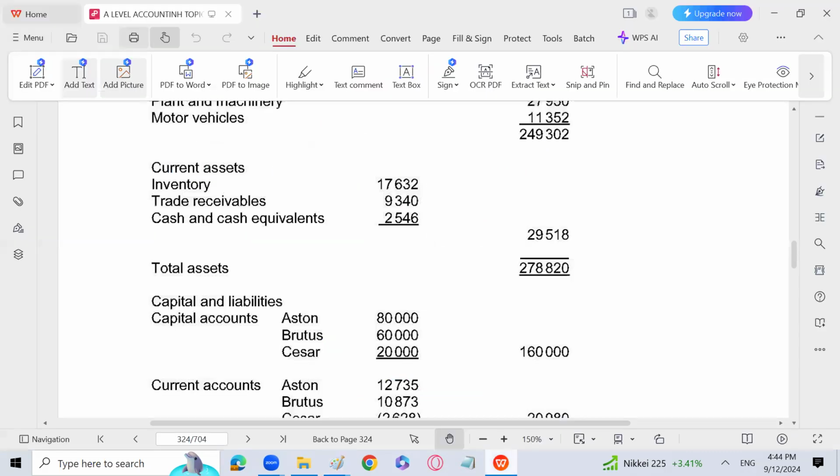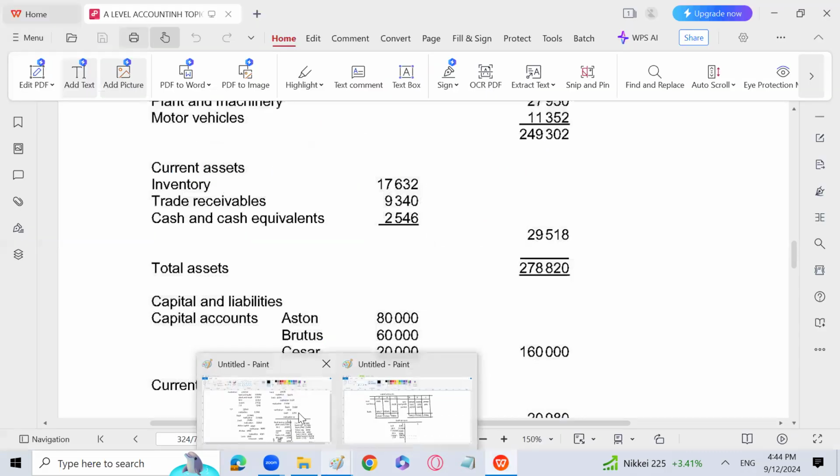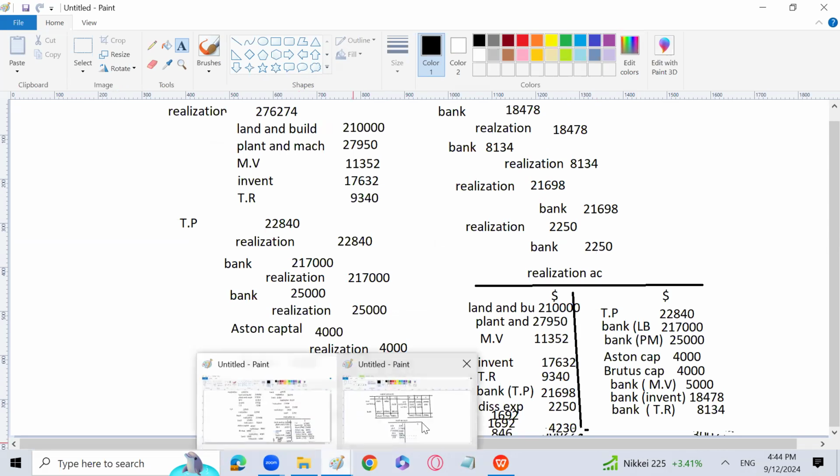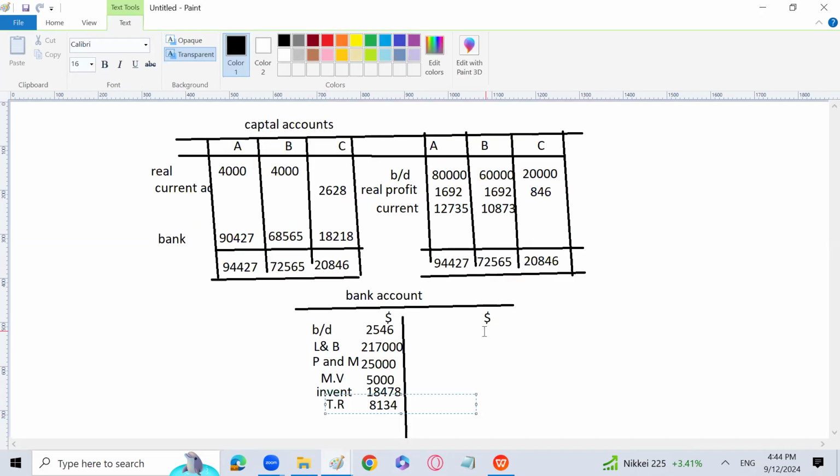Then you are making the payment to trade payables. It is also written in the entry: the bank is credited with 21698 because of trade payable, and then dissolution costs 2250. Here I will write trade payable, and there I will write dissolution cost or dissolution expense.